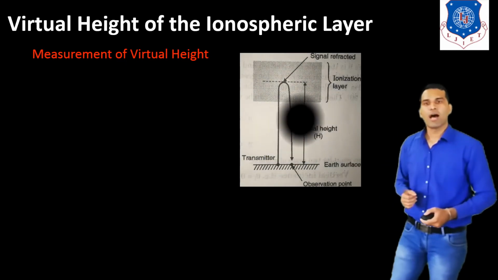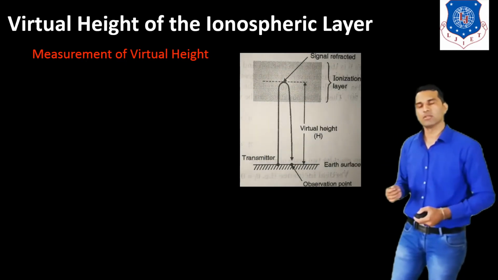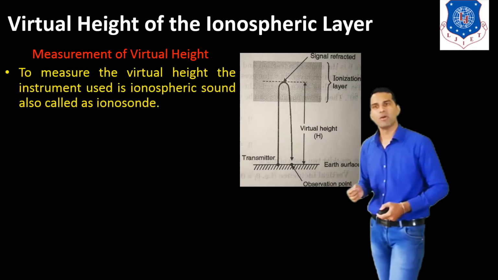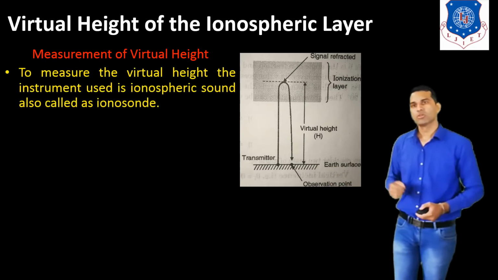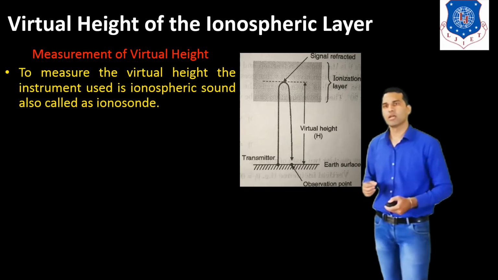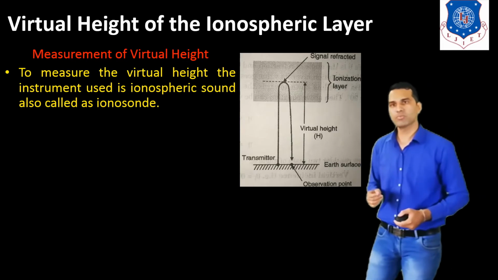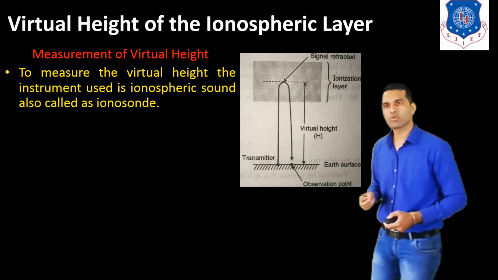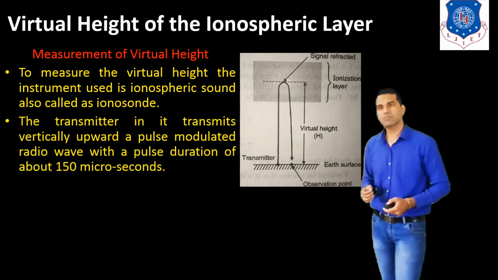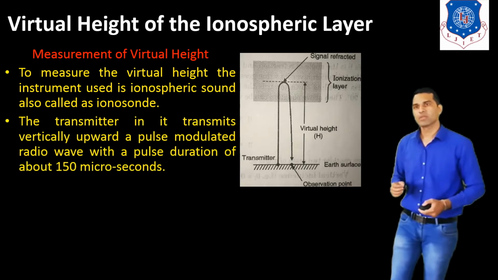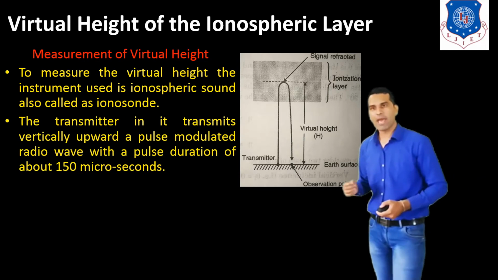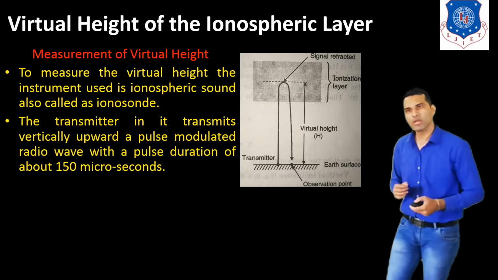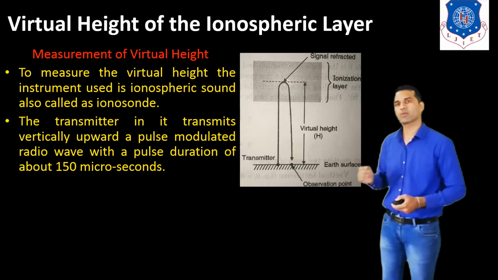Now, how can we measure the virtual height? We see this figure and understand the measurement of the virtual height. To measure the virtual height, the instrument used is an ionospheric sounder, known as an ionosonde. The transmitter transmits vertically upward a pulse modulated radio wave with a pulse duration of about 150 microseconds.